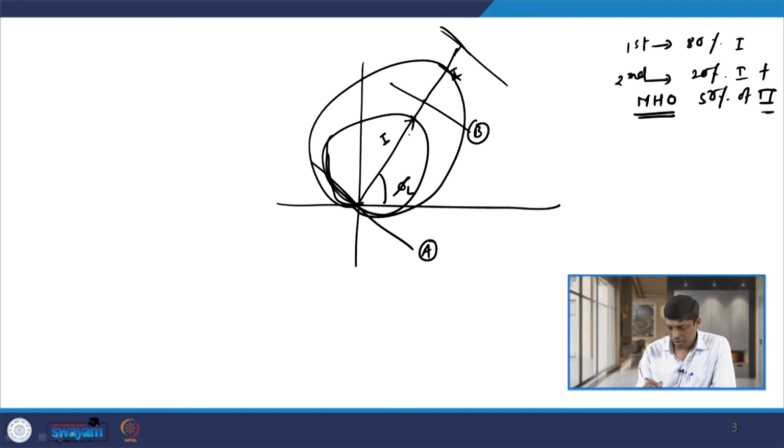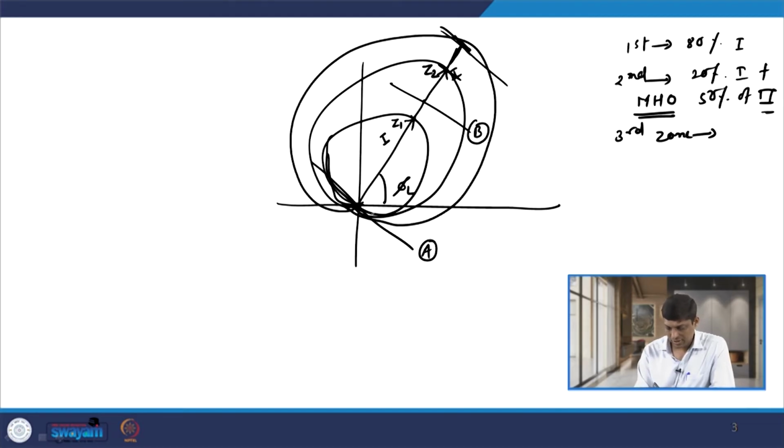So, basically you have Z1 and you have Z2, right. And the third zone of the distance relay covers the remaining 50% of the line section, right. So, again this is your remaining 50%. So, basically it covers this region, and this value you have is Z3.